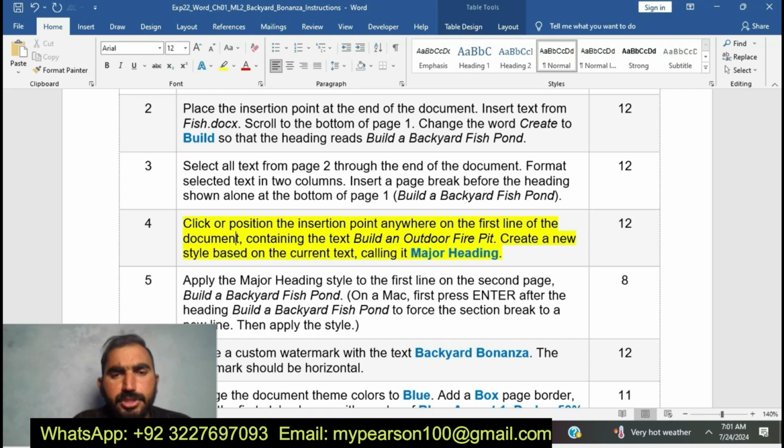Click or position the insertion point anywhere on the first line of the document containing the text Build an Outdoor Fire Pit. You can see here I am going to do step number 4 of EXP22 Word Chapter 1 ML2 Backyard Bonanza.